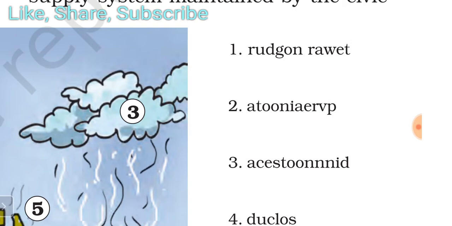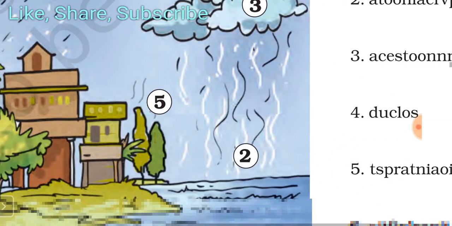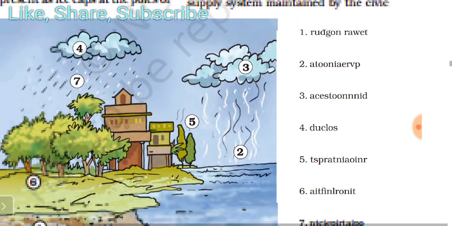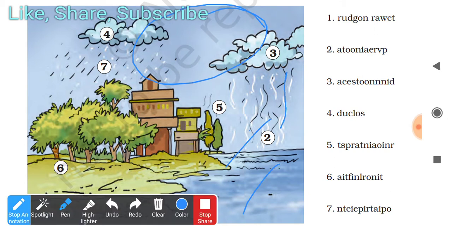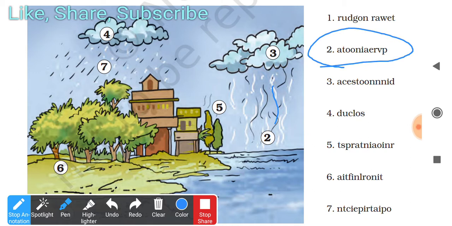First is groundwater. Second one. You can see the image also, in your book and on the screen also. Second, what is happening? Here water goes back upside now. You can see easily. In jumbled form you just have to guess what it is. In the real form, it's evaporation.